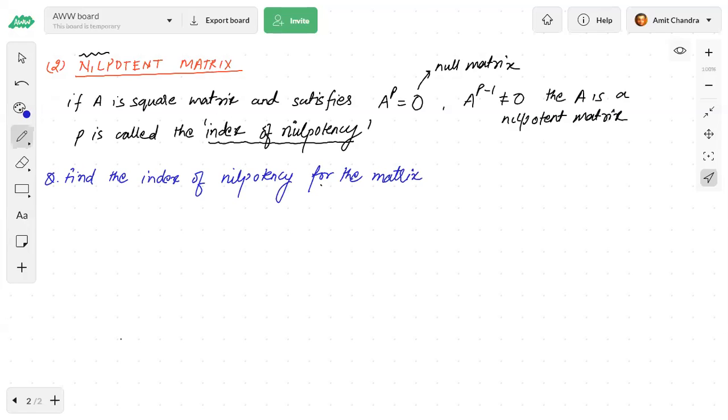Find the index of nilpotency for the matrix A equals 1, 1, 3, 5, 2, 6, and minus 2, minus 1, and 3. A is the matrix given. Now they are saying find the nilpotency, means this matrix A is a nilpotent matrix. You have to find the value of P such that A to the power P will become 0 for the first time. Okay, find it.